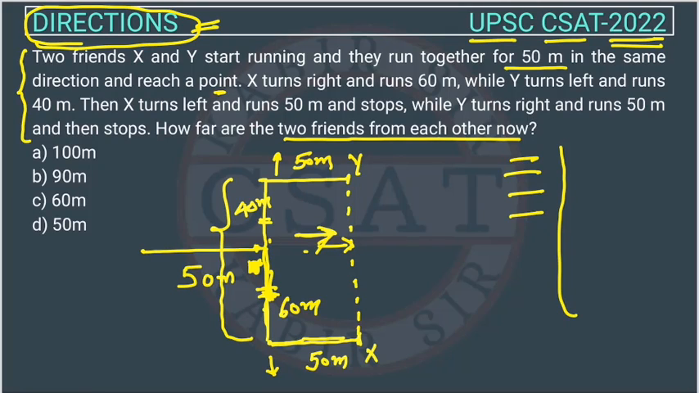So this distance is 60 plus 40, so 60 plus 40 is equal to 100. So they are 100 meters away from each other. So option A is the answer, right? See, this is a very easy question. You just have to keep track of right and left properly, then you will get the correct answer.